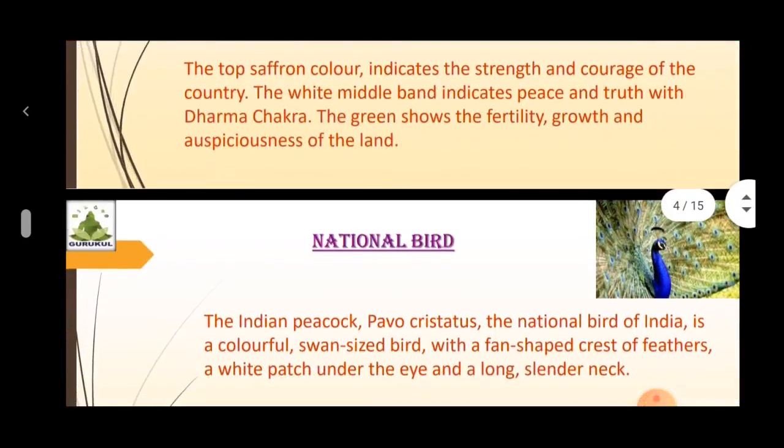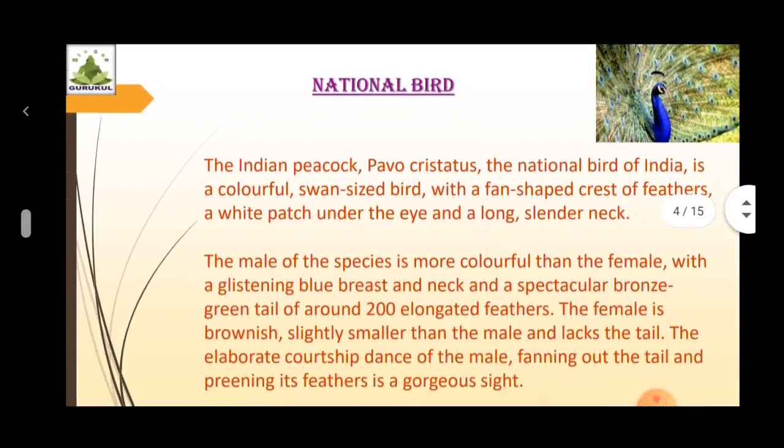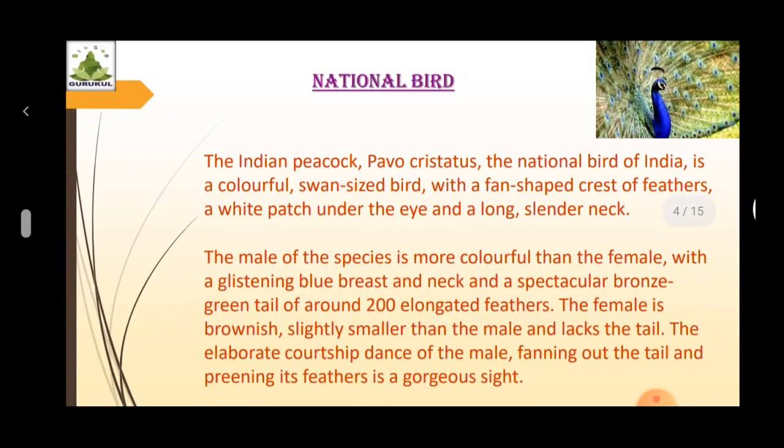Next national identity element is the national bird, the Indian peacock. The national bird of India is a colorful swan-sized bird with a fan-shaped crest of feathers, a white patch under the eye, and a long, slender neck.